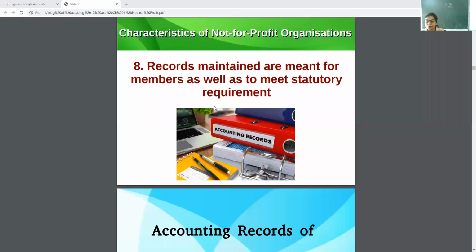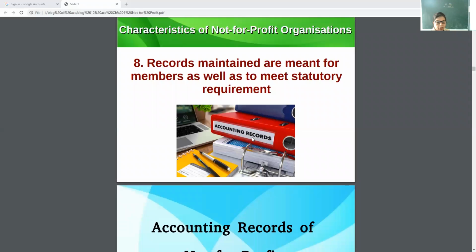Why? They are taking money from the members. They have to keep the complete records of receipts as well as payments. What are the sources of income? What are the expenditures? So they keep all the record system.